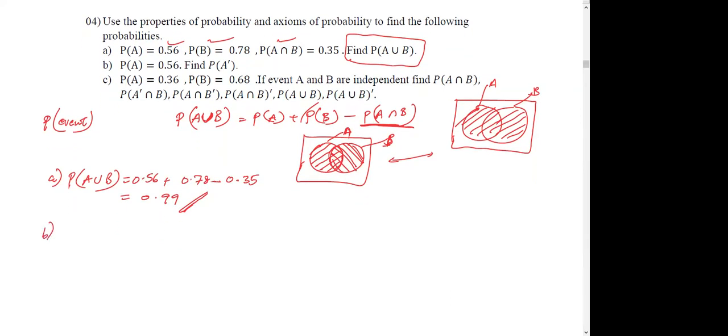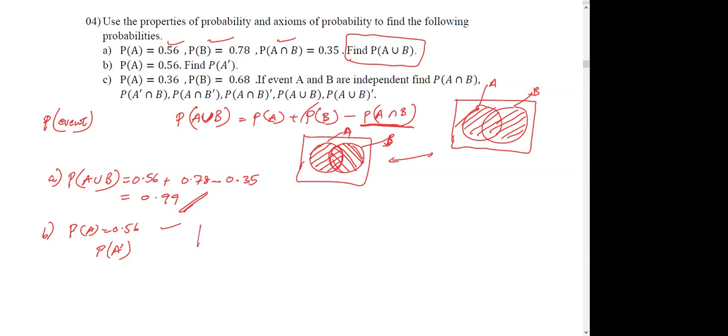Okay, the part B, probability of A equals 0.56. It's given. They ask probability of A dash. What is dash? Something dash means the other side, which means whatever includes A, we just forget about them and consider whatever does not belong to that particular event. Okay, we call that complement.